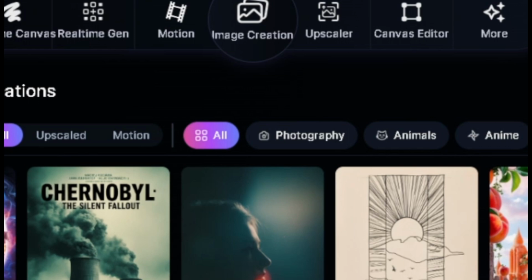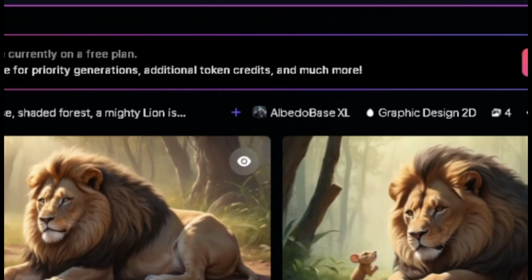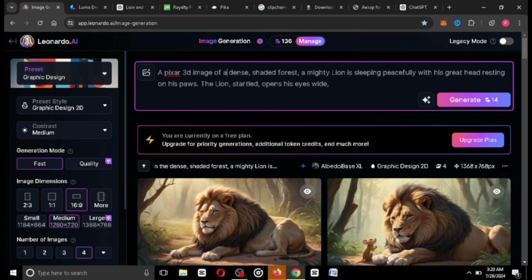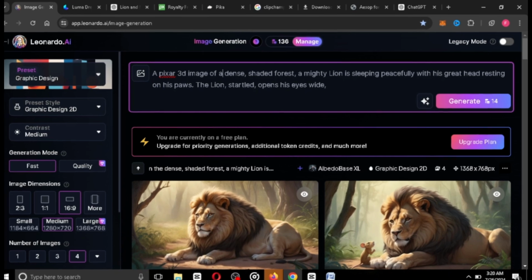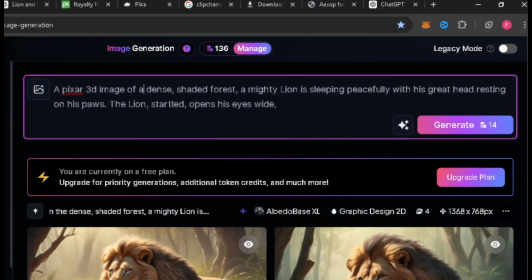We'll have to do some modification to this particular prompt. A Pixar 3D image of a dense shaded forest. A mighty lion is sleeping peacefully with his great head resting on his paws. The lion started to open his eyes wide. So that's what I'm going to generate right now.